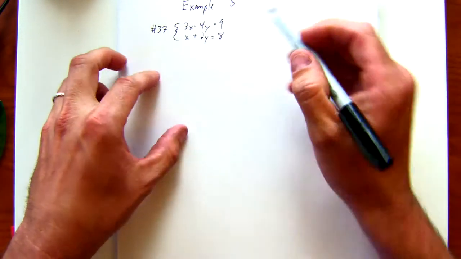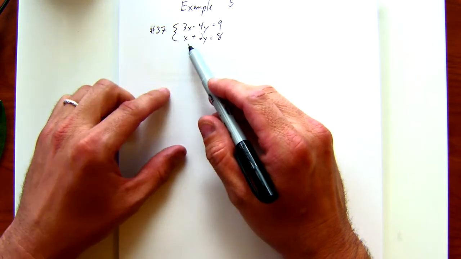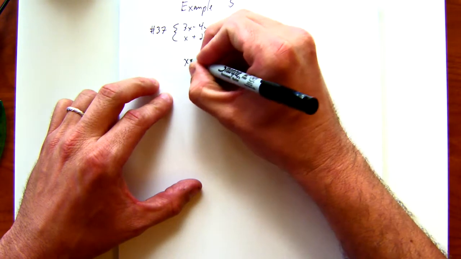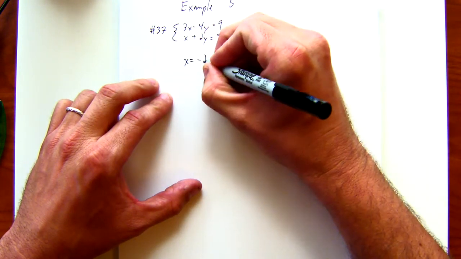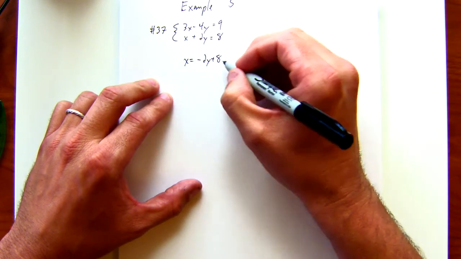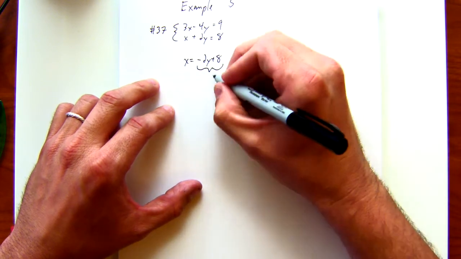Alright, somebody walk me through this. What method do you want to use for this one? Substitution, yeah, that's great. Why? Got an x by itself. So all I need to do is rewrite it how? X equals negative 2y plus 8. All I did was subtract 2y from both sides. Good. So now I'm going to use this as my x.